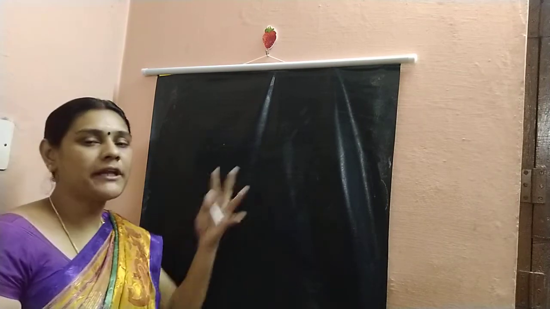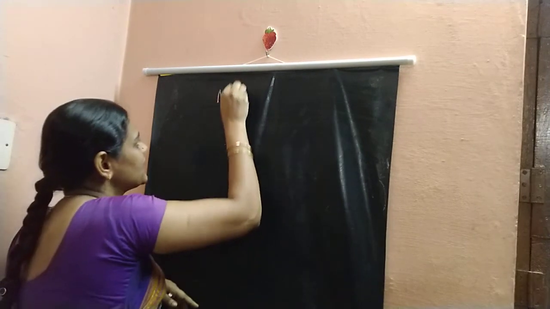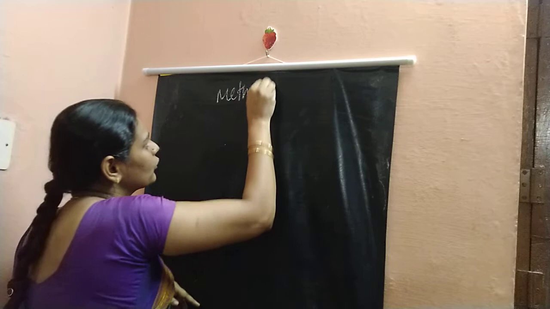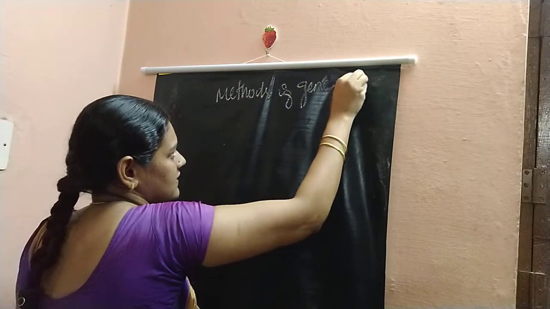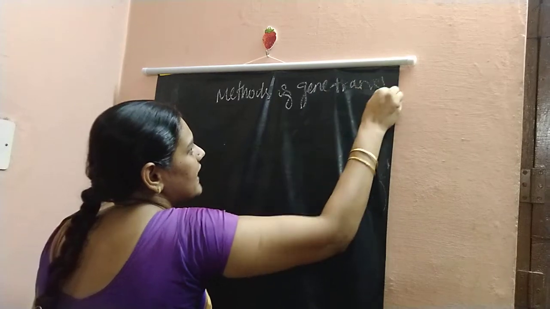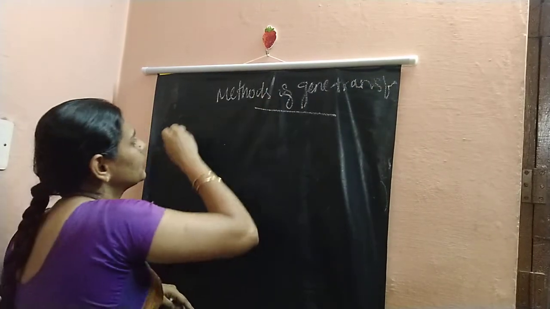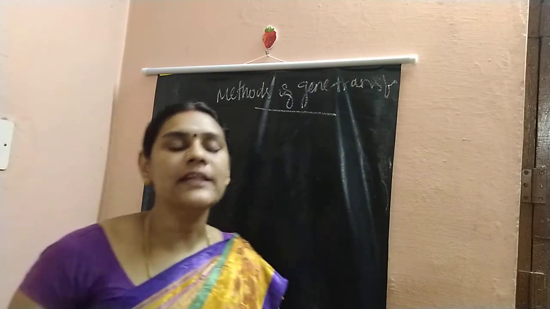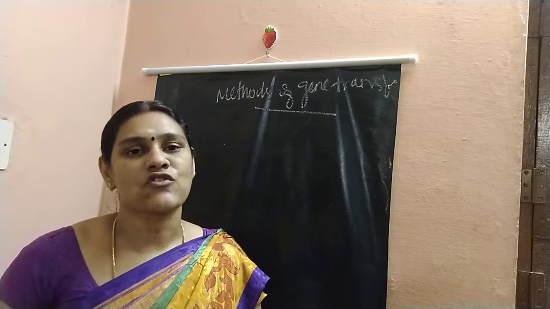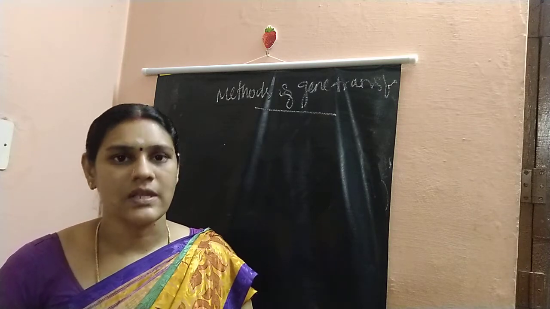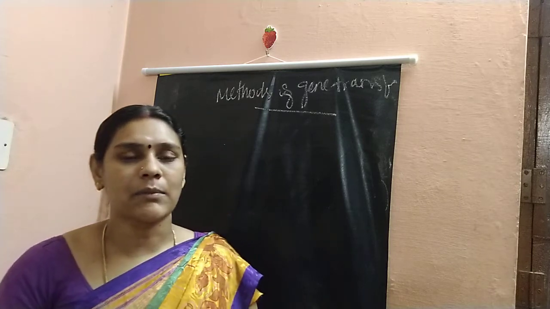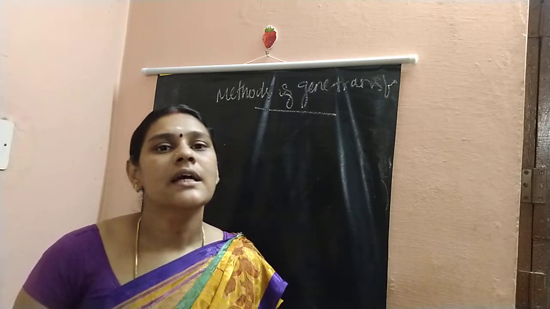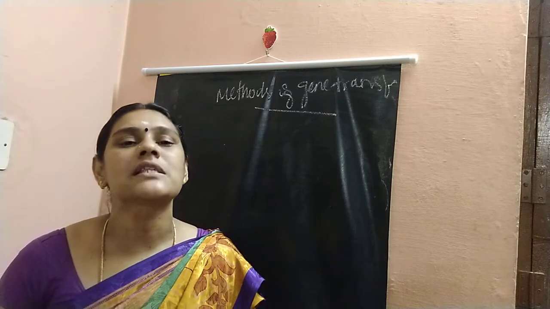Now I will explain about methods of gene transfer. I already told you there are two types. Generally, for gene transfer, the vector should have the restriction site to be cleaved by the restriction enzymes, the molecular scissors, and the vector also needs the origin of replication along with the selectable marker for the selection of the DNA insert, to know whether it is present inside or not.